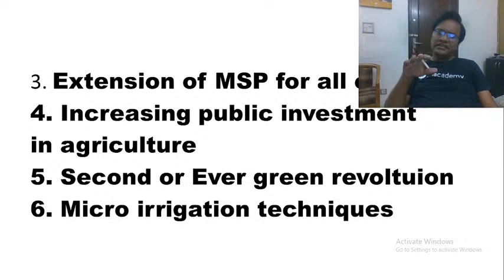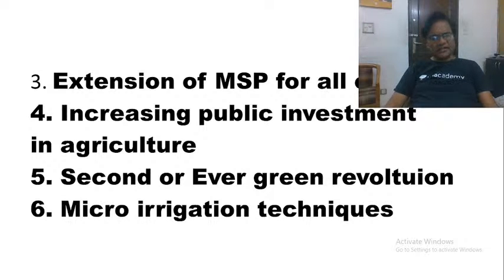On the other hand, if the same 100 rupees is spent by the government on investment in agriculture, it will benefit farmers by 94%. That means out of every 100 rupees the government spends, 94 rupees will actually go into farmers' pockets. And we don't have to say more about investment in agriculture.